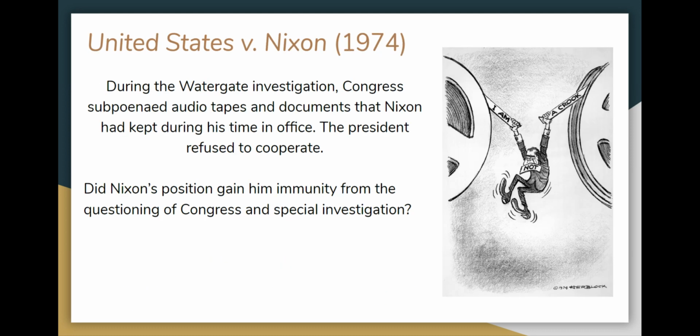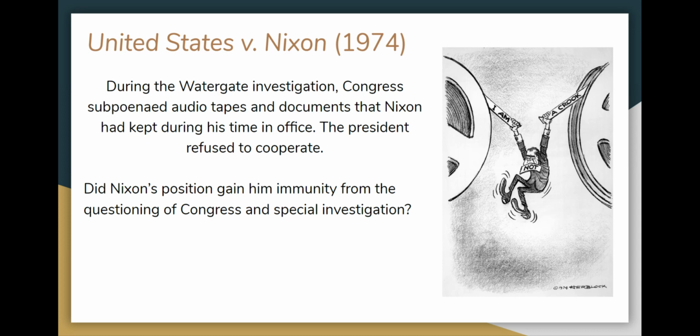Finally, also Nixon, during the Watergate investigation, where they're seeing if Nixon committed a crime, Congress subpoenaed audio tapes, meaning they officially requested them, and documents that Nixon had kept during his time in office. The president refused to cooperate.